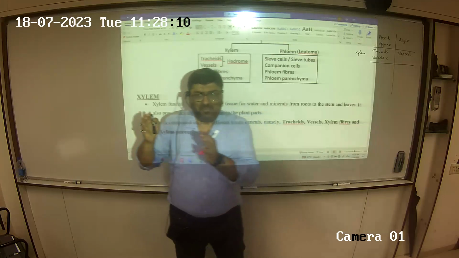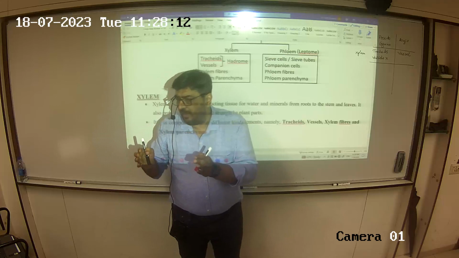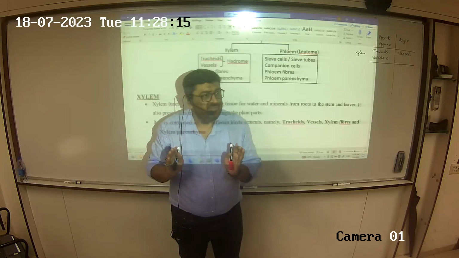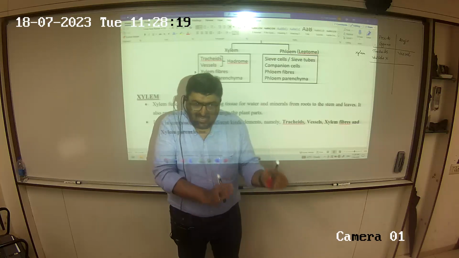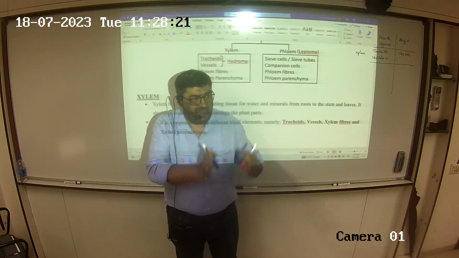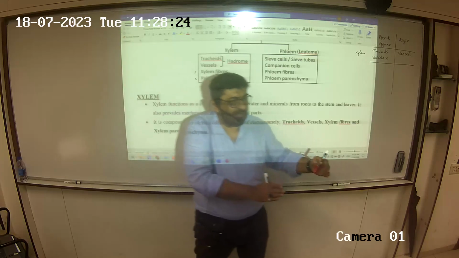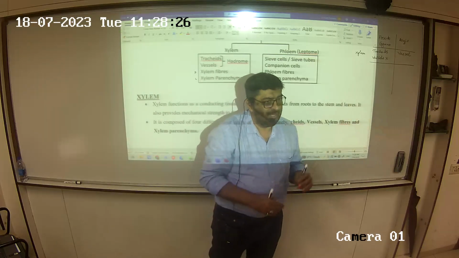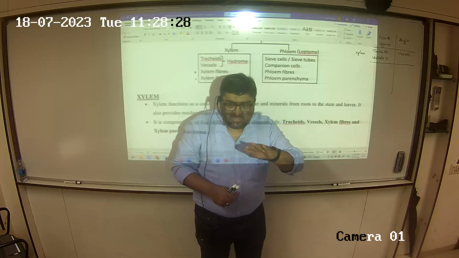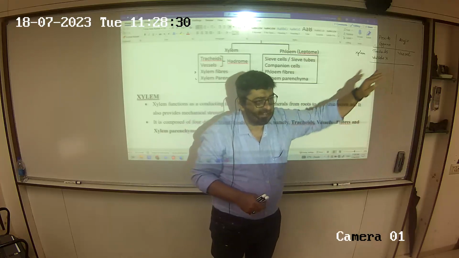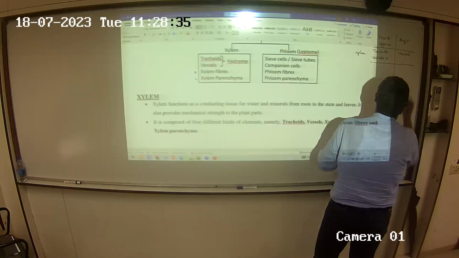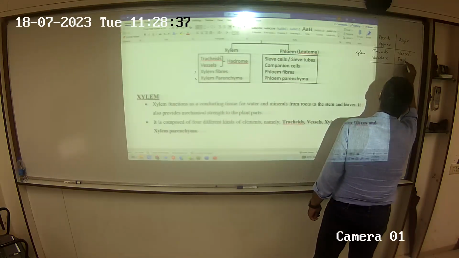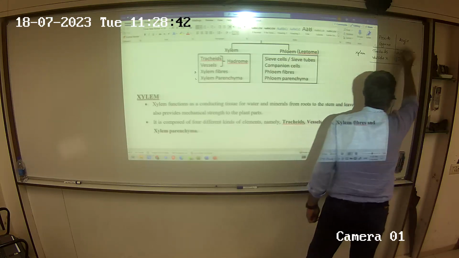So when you start from a pteridophyte, the conducting vessel is a tracheid. In gymnosperms the conducting vessel is still a tracheid, but as gymnosperms progress to become angiosperms, the tracheids are gradually replaced by vessels. So in angiosperms, you would find tracheids, but a very small amount of tracheids. The majority would be vessels.